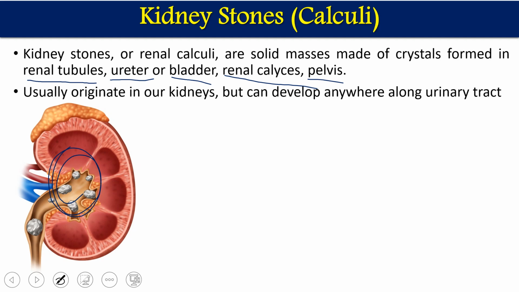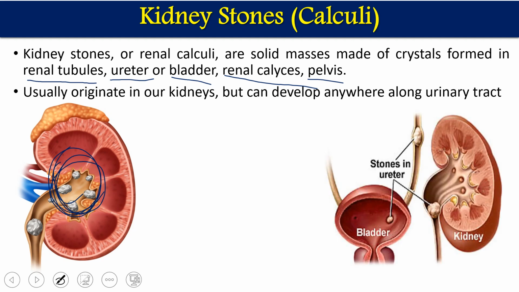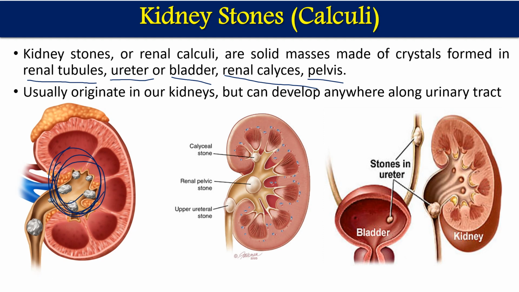Locations can be in the pyramidal portions, or in the ureter, or at the urinary bladder. So locations can vary depending on the size of the stones and other situations.